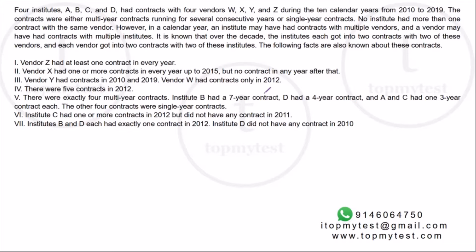I would suggest pause this video, try this set on your own. The PDF with the question and the answer key is available in the description of this video. Once you have tried this, then proceed with the rest of this session.